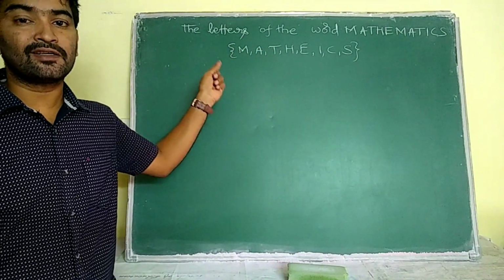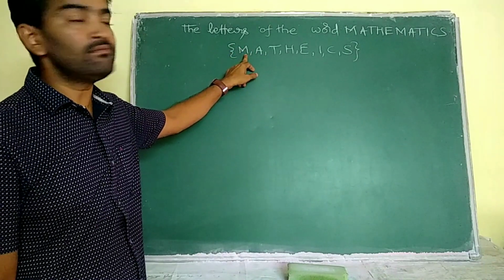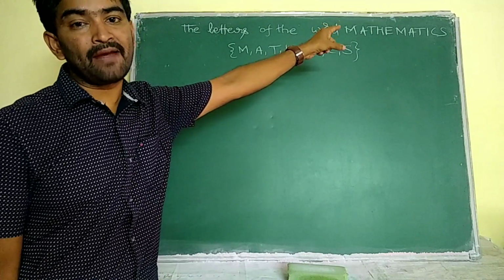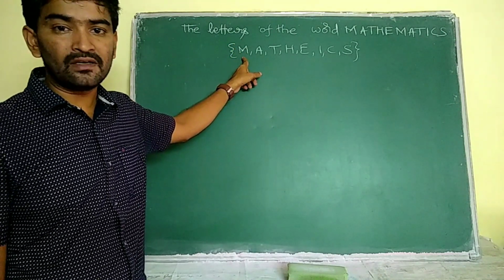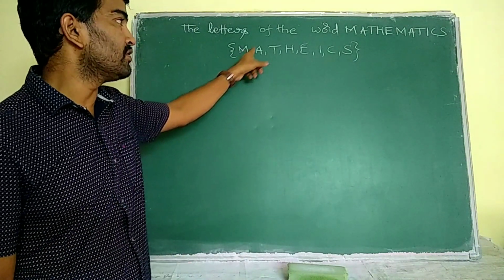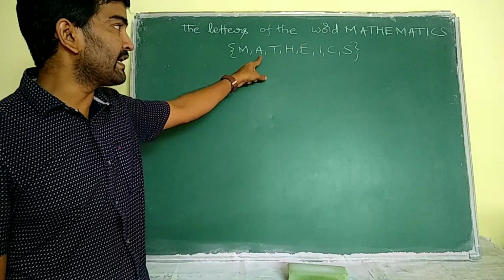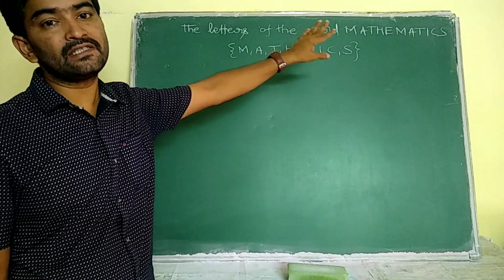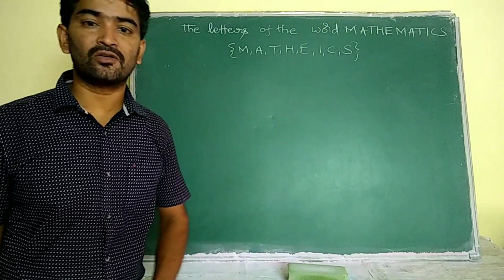For example, see the letters of the word MATHEMATICS. As we know that no letter in the set is repeated, we have to write only M, A, T, H, E. Again there is M, but we need not write that M. Why? Because we already learned the rule that each element is written only once in the set. So the repeated M is not going to be taken. Again there is A. Already we wrote A, so A is also not taken. Next T. T is also written here, so T is also not taken. I, C, S. Like this we have to list out the elements.